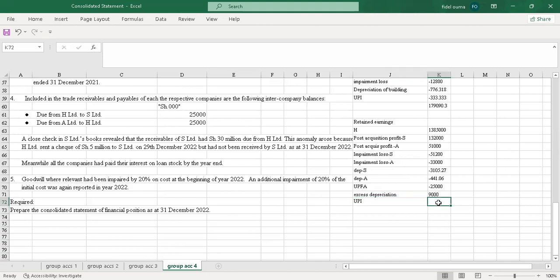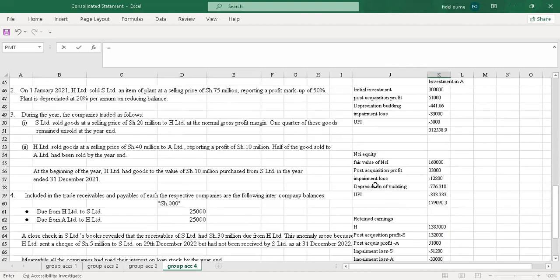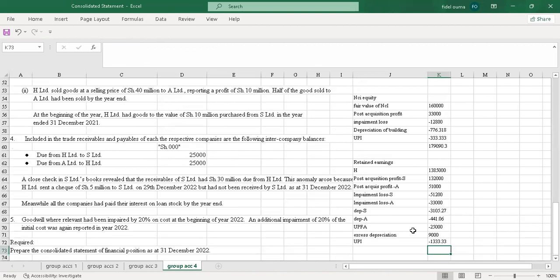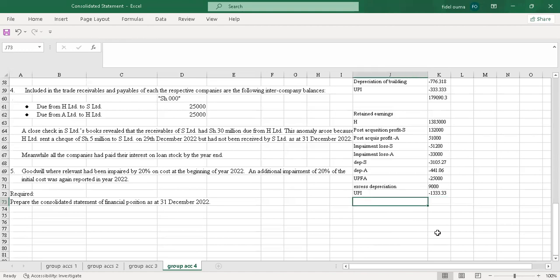So the UPI will be, yeah, I'll apportion it. So I'll pick this and multiply by 80%, because it's a subsidiary that sold, it's an upstream. And I'll create the negative sign, so that we'll have that.